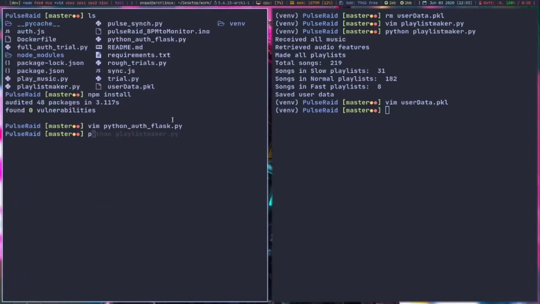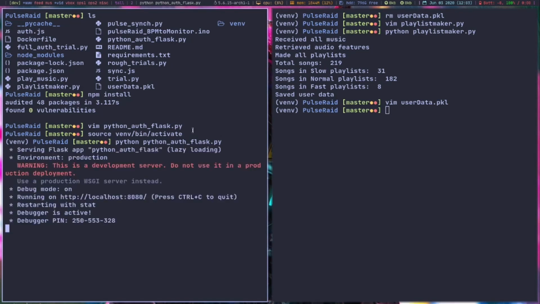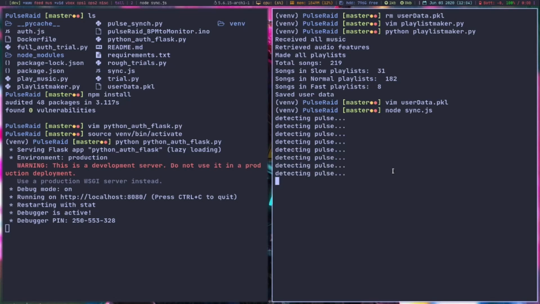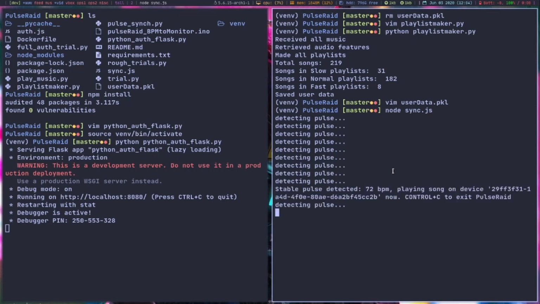Now let us run our server. For doing that, let me source into the venv and do python auth-flask.py, and it started without any errors. It's waiting on me. Now to run the code, I'll do node sync.js, and let's see. Every second it reads a pulse and stores it, and from a sample set of 10 pulses it determines a stable pulse, as it is going to do shortly, and it's going to play a song on the basis of that.